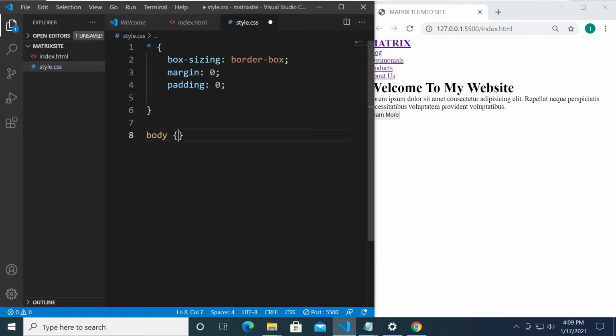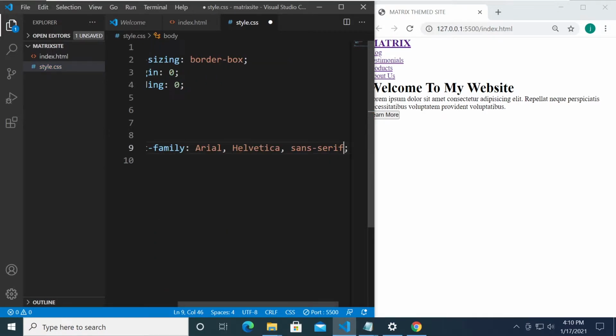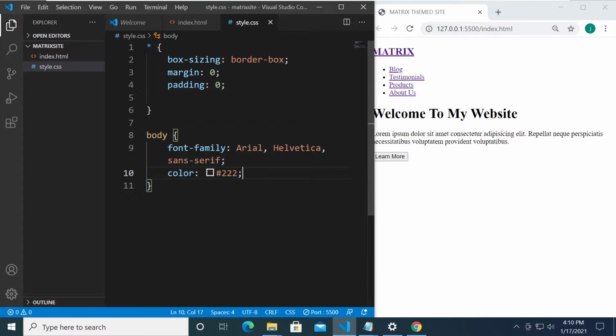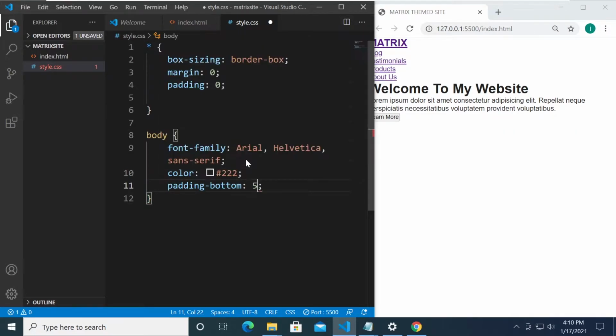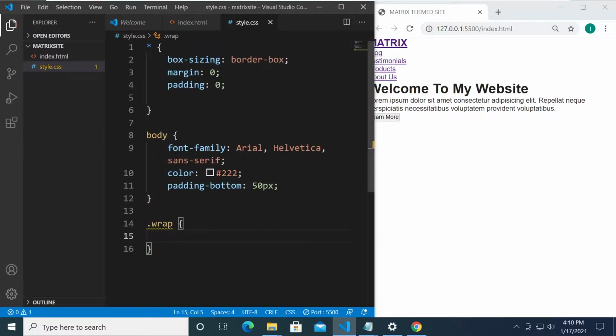For now, we're going to target the body. We're going to set the font family to Arial right over here, and we're going to be needing the color of the fonts to #222 hex value. All right, so I'm going to set the padding bottom for now for our project to 50 pixels. We will see that later. All right, so now let's go ahead and target the wrap. We have a wrap class right over here in our HTML project, and that's the element that we're going to style. We're going to set the position to fixed.